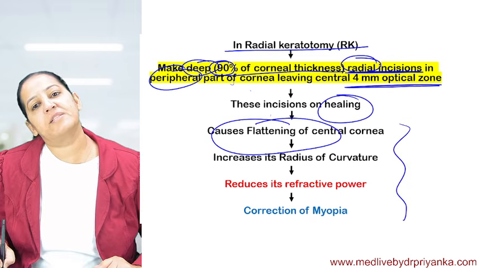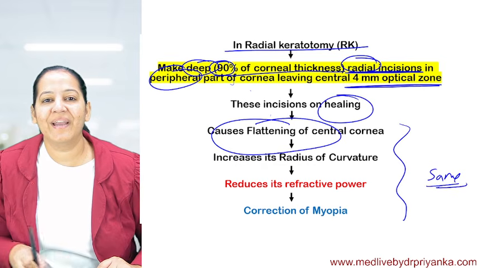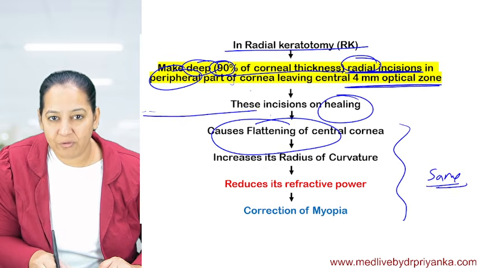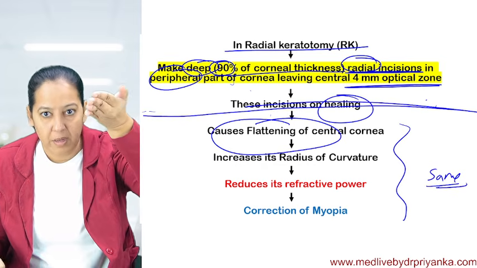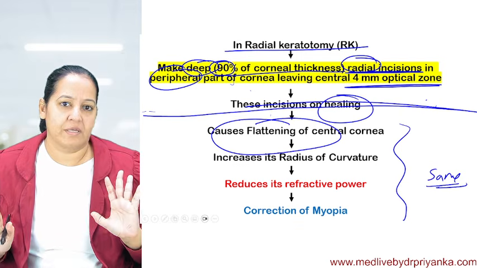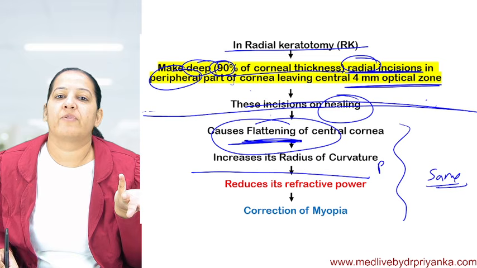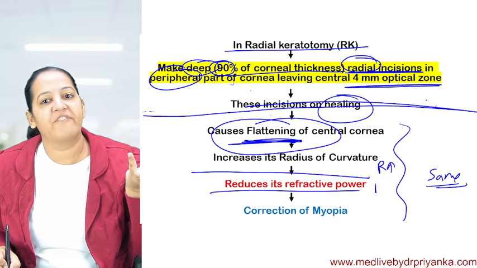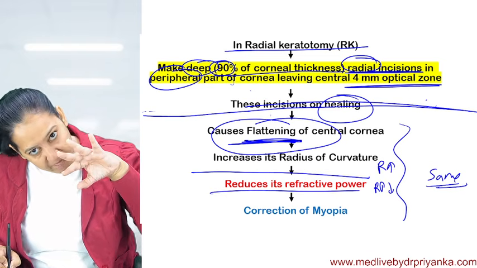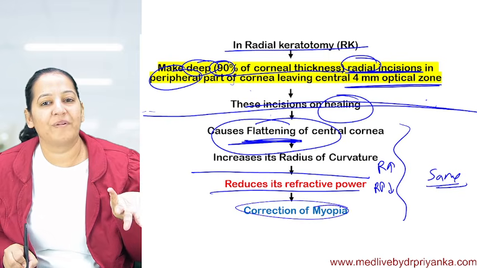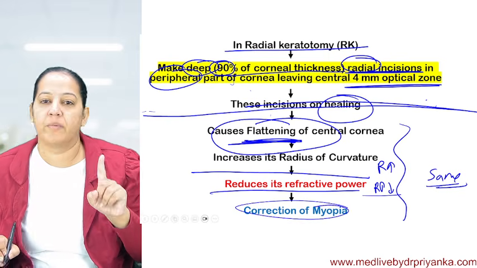From here, the flowchart is the same in all my surgeries. Till here it will be different, so you have to learn the basics of the surgery above. Below, the flowchart is the same: cut, copy, paste. Once the cornea becomes flat, what's going to happen? Radius of curvature increases. If radius of curvature increases, refractive power reduces, and there is correction of the myopia. The refractive power reduces and it becomes normal. So there is correction.